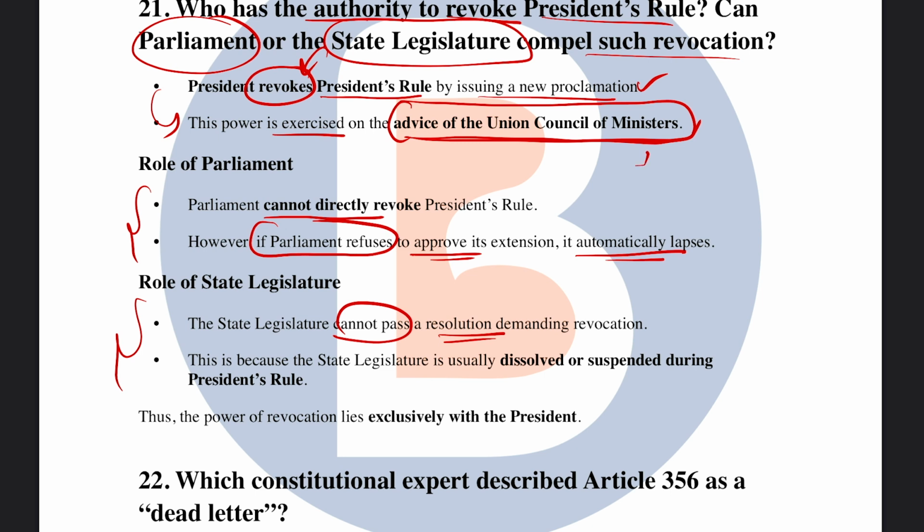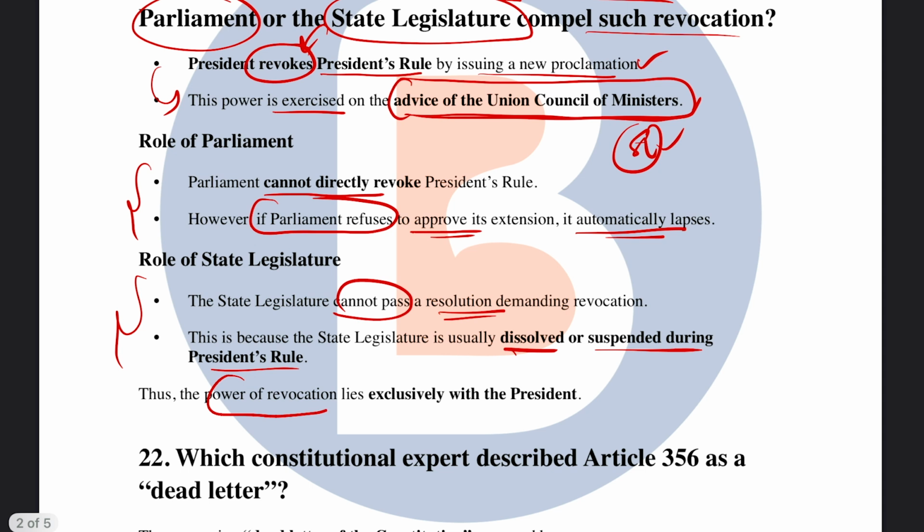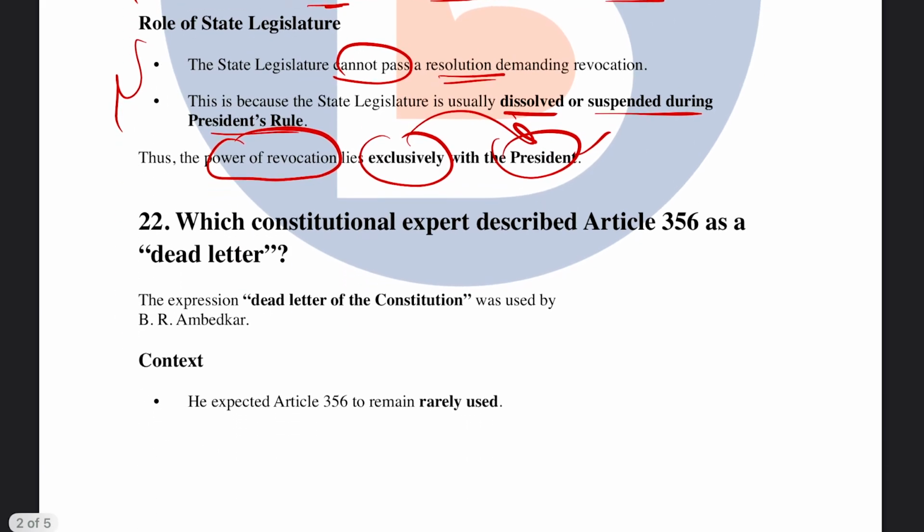Because the government at the state level is either dissolved or suspended during president rule. So the power of revocation exclusively lies with the president. And if Parliament refuses to approve its extension, then the president rule automatically lapses.